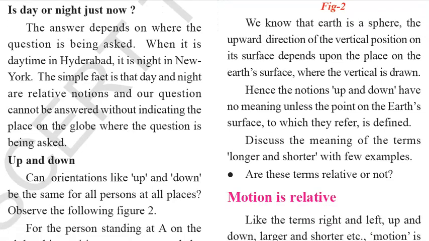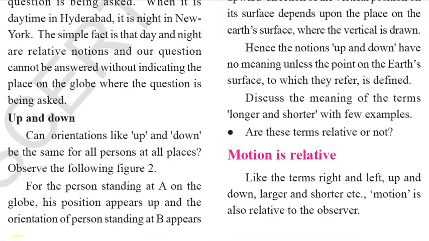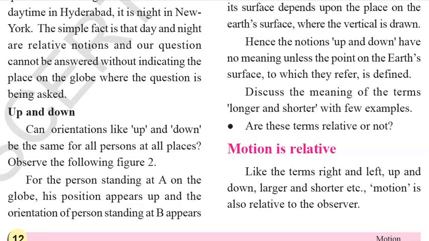Can orientation like up and down be the same for all persons at all times? It all depends again. Look at the following figure 2, and we'll see the positioning of the reed.